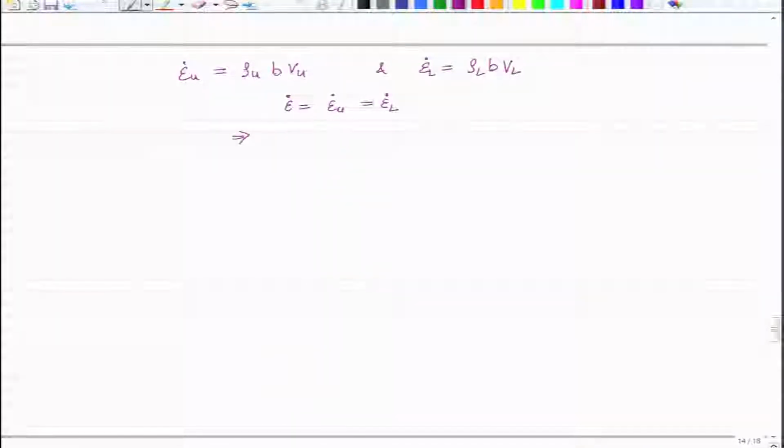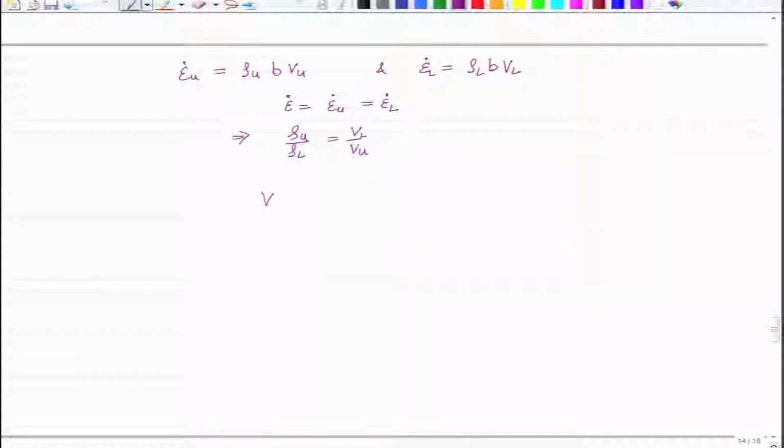which would imply rho u by rho L is equal to V L by V u. So, this is what we are getting: the density of dislocation at the upper yield point versus the density of dislocation at the lower yield point is equal to the velocity of dislocation at the lower yield point by the velocity of dislocation at the upper yield point.